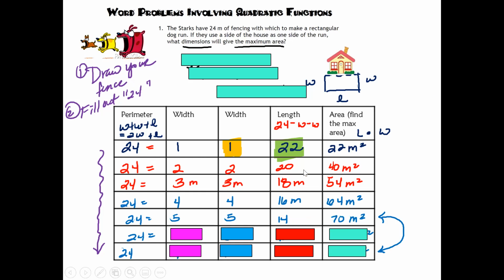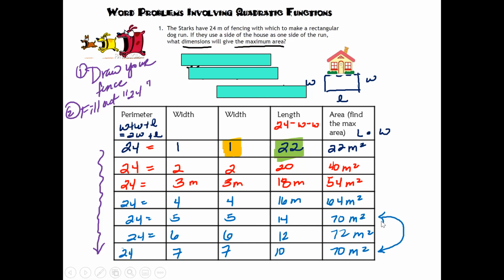It's kind of like that little quadratic, the rocket. It's still climbing up before it actually falls down. If my width is 6, my length has to be 24 minus 12, which is 12. If I multiply 6 and 12, it is 72. So it is still climbing higher. Let's keep going. If my width is 7, my length is 10. 7 times 10 is 70.